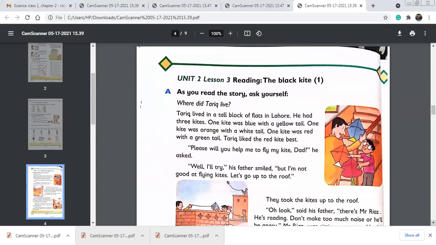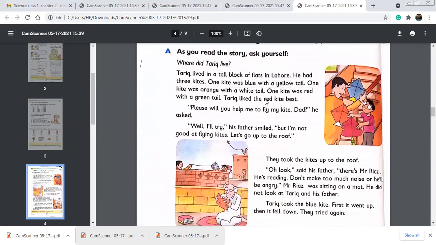So we are moving on to page number 12, which is lesson 3, reading The Black Kite, part 1. Okay, very interesting story. Let's read it. As you read the story, ask yourself, where did Tariq live? So the answer is here.